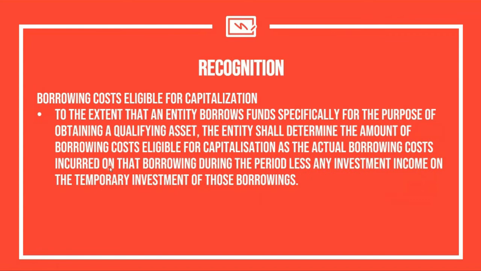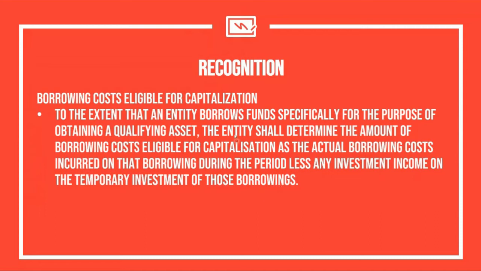Okay? So to the extent that an entity borrows funds specifically for the purpose of obtaining a qualifying asset, the entity shall determine the amount of borrowing cost eligible for capitalization as the actual borrowing costs incurred on that borrowing during the period less any investment income on the temporary investment of those borrowings.